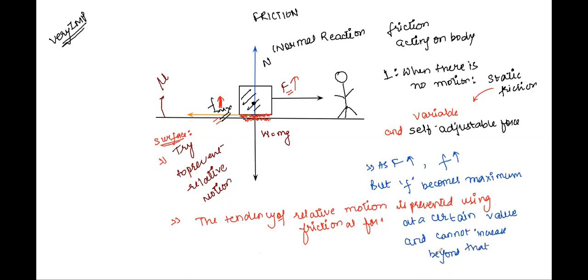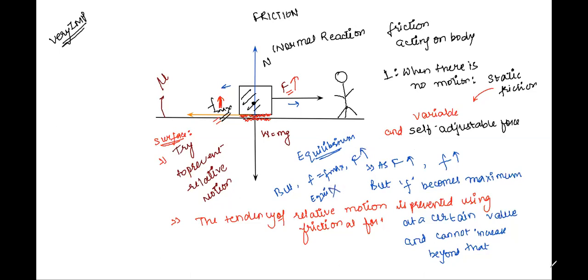And finally, what will happen? Until now, when the man was trying to pull the block and the surface was trying to keep the block over here only, there was an equilibrium. But as soon as the friction becomes maximum and stops increasing, but the force of pulling the block keeps on increasing, the equilibrium will no longer exist, or it will break.